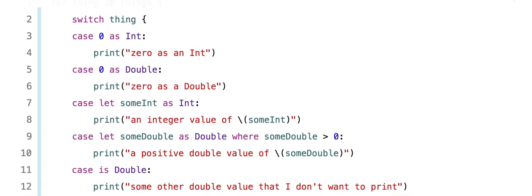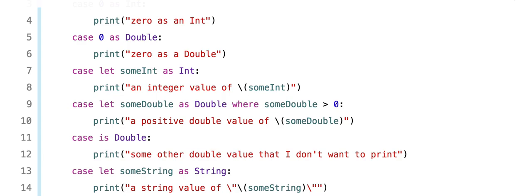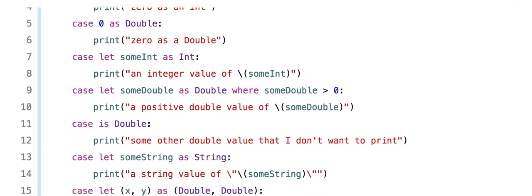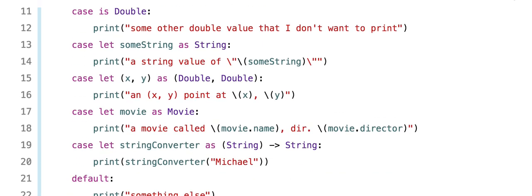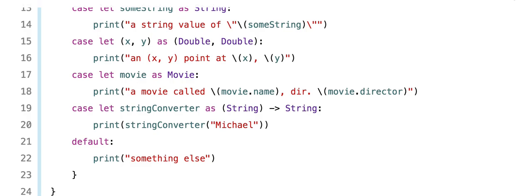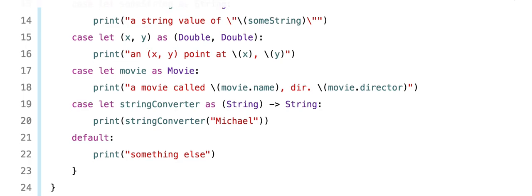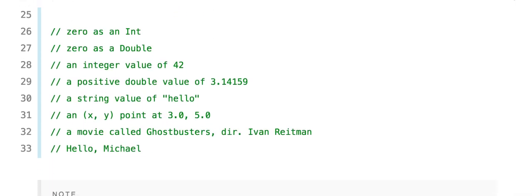Case is Double, print some other double value. Case let someString as String, print a string. Case let (x, y) as (Double, Double), print an x, y point. Case let movie as Movie. Case let stringConverter as (String) -> String, print stringConverter Michael. Default, something else.